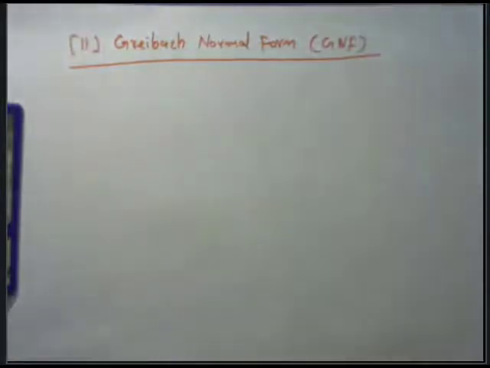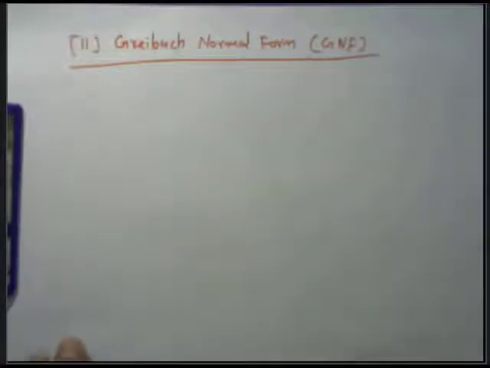GNF is a normal form of the CFG which can be directly converted into the PDA. It is an important form of the context-free grammar because it is normalized and standardized.